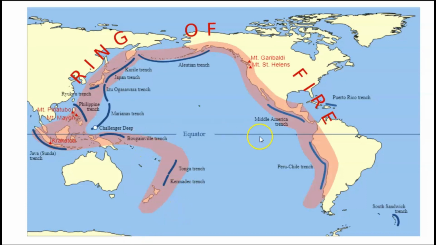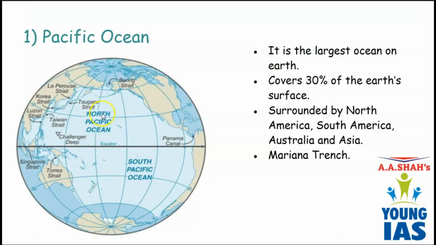And also you can see the equator over here, right? The equator divides the Pacific Ocean into North Pacific and South Pacific. The Northern Pacific Ocean is in the Northern Hemisphere and the South Pacific Ocean is in the Southern Hemisphere. And usually the regions which are near the equator, this line, this is an imaginary line, are usually warm. They have a hot climate.